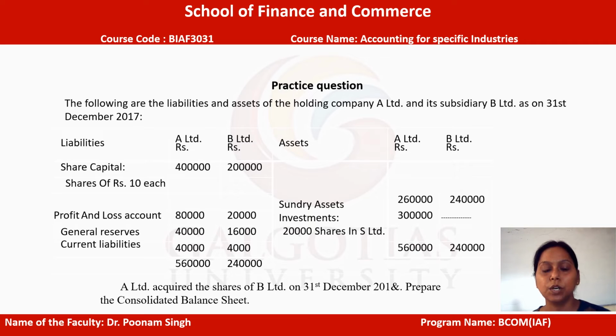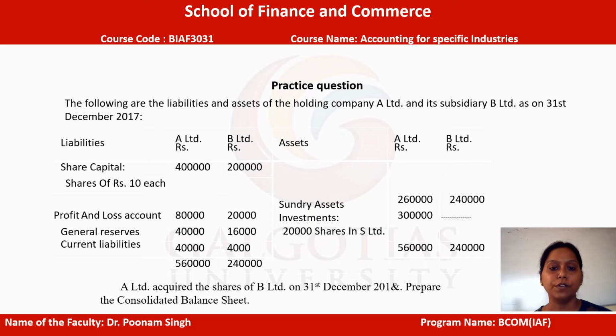Now let's take up a question in the same regard so that we'll be able to understand it better. So here the question is being given. The question states the liabilities and assets of the holding company A Limited and its subsidiary B Limited as on 31st December 2017. So there is a liability side and an asset side of A Limited, which is the parent, and B Limited, which is the subsidiary. As far as share capital is concerned, each share costs rupees 10. The parent company has 4 lakh and the subsidiary company has 2 lakh rupees.